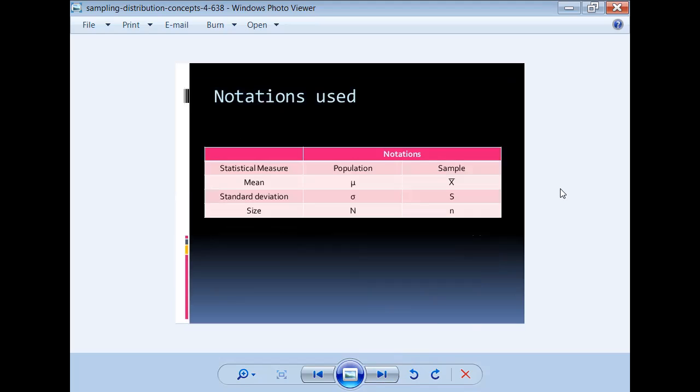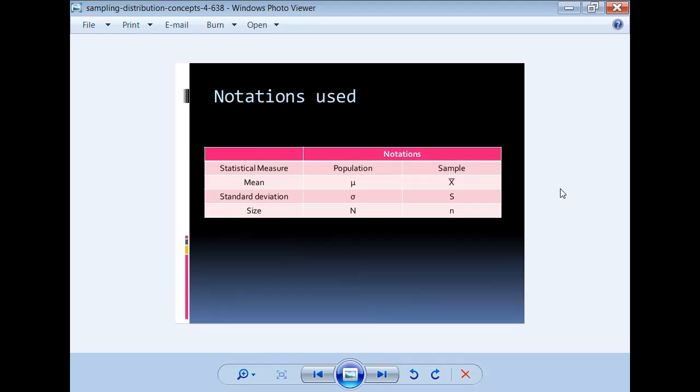Now, what notations do we use for population and sample? The population contains a large size, the sample a small size. The statistical measures are mean, standard deviation and size. The mean of the population is mu.